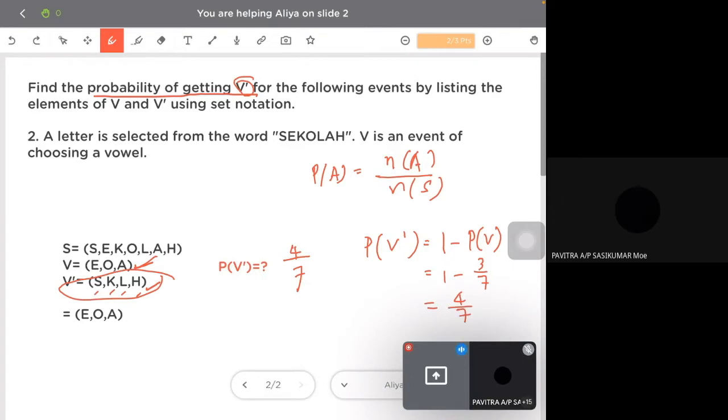It is the same, you will get the same answer. Either you directly state it, listing out the letters which are not vowels over the number of the sample space, or you use this one. Either one. So, Aliyah, can you do it? Is that alright, Aliyah? Have you understood?